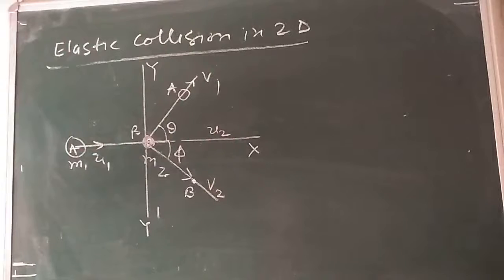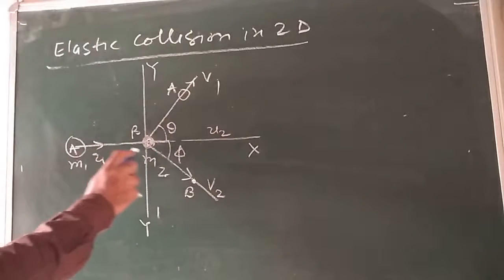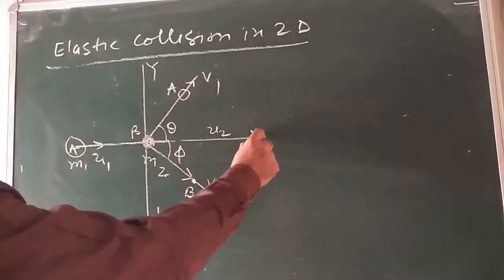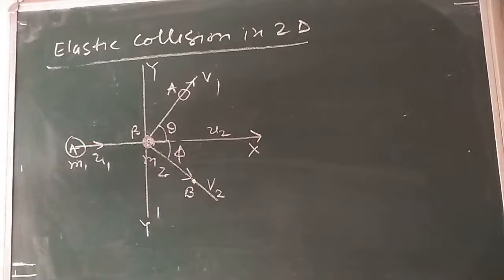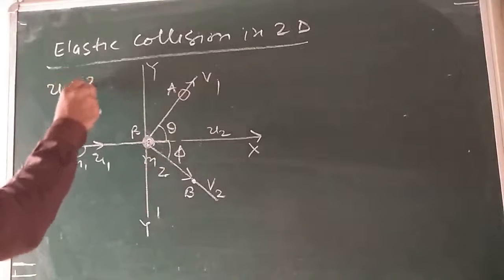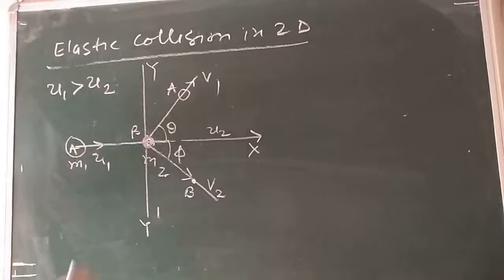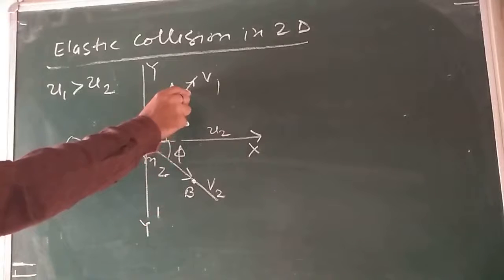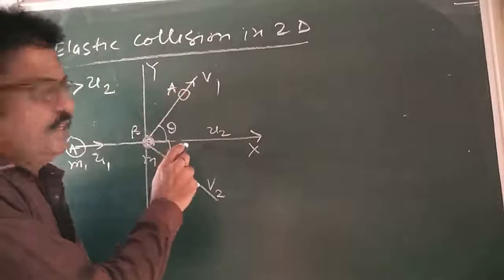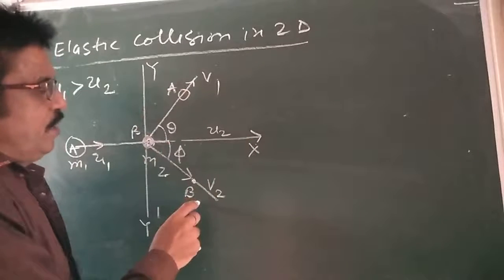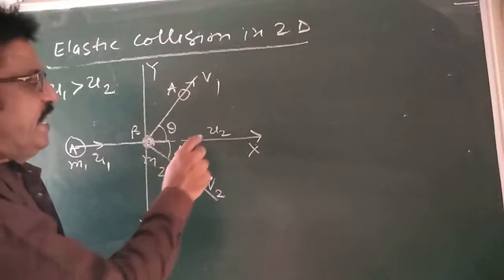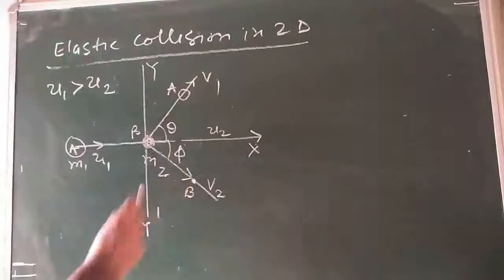So draw the figure. Suppose m1 and m2 are the masses A and B moving initially along the x-axis with the velocities u1 and u2, and I am taking u1 greater than u2. They collide. After collision, let the body A move with a velocity v1 at an angle theta with the x-axis, and the body B move at an angle phi with the x-axis. Is that clear?